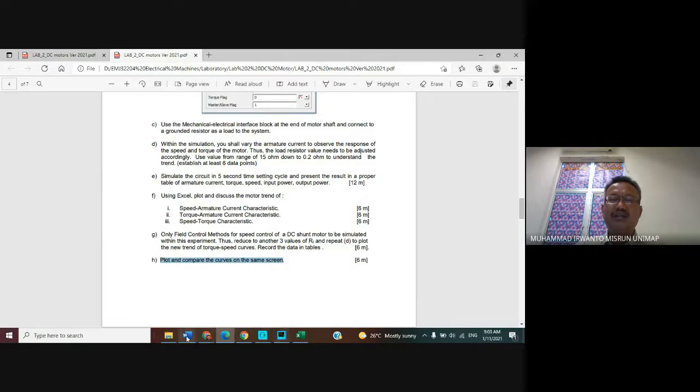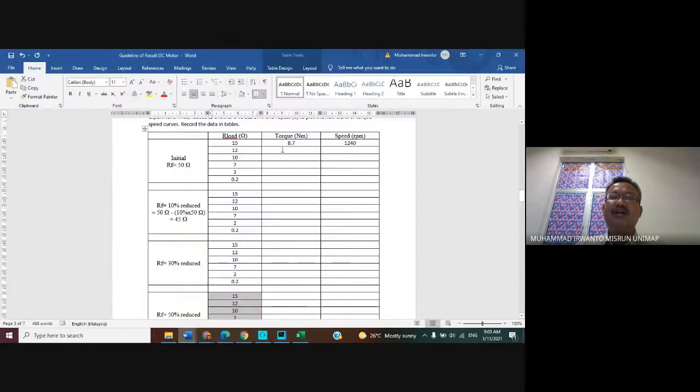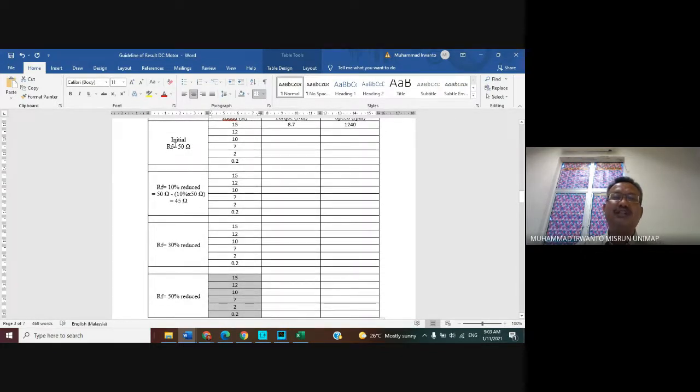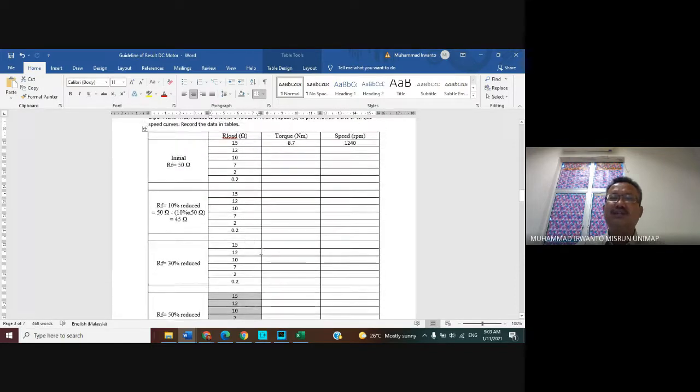We have the torque and speed values for the initial condition, reduce 10%, reduce 30%, reduce 50%. So please draw the curve of torque versus speed in one screen.